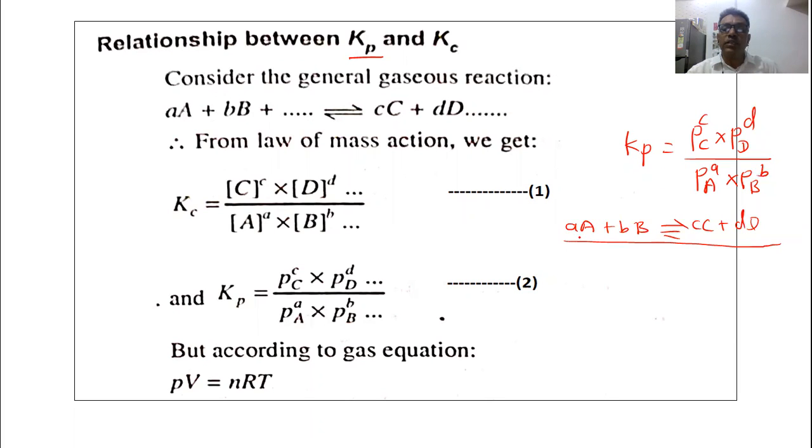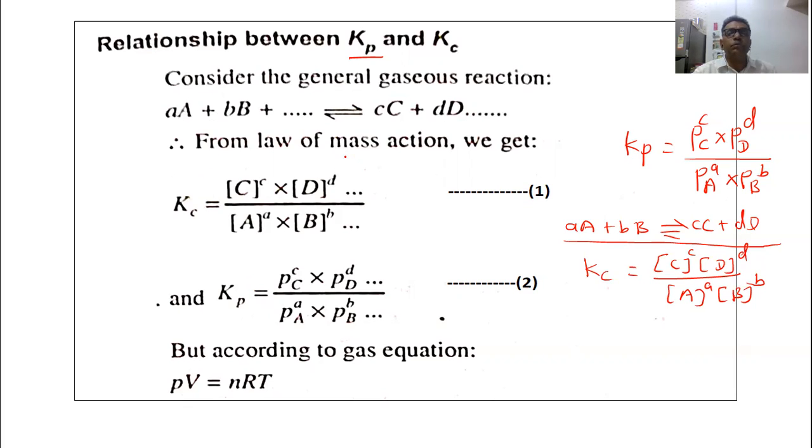Now, if both the reactants and products are in a solution phase or a liquid phase, then the equilibrium constant can be expressed as Kc. So Kc is equal to the concentration of the product C raised to power c multiplied by the concentration of the product D raised to power d, divided by the concentration of the reactant A raised to power a and the concentration of the reactant B raised to power b.